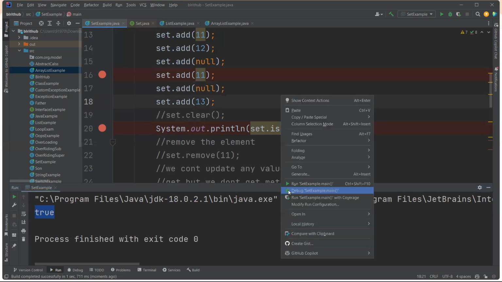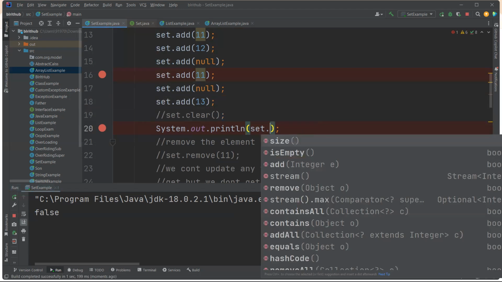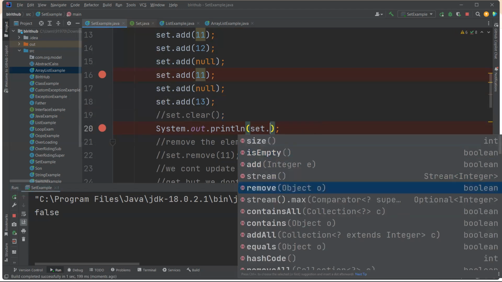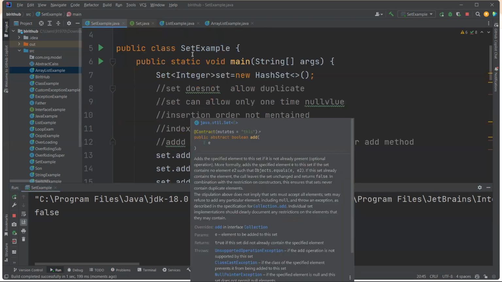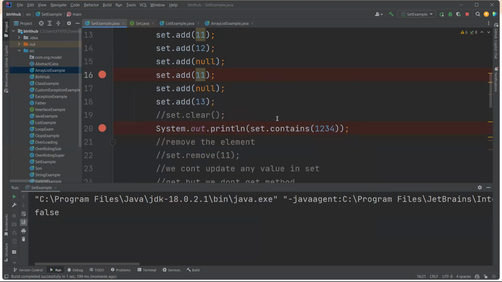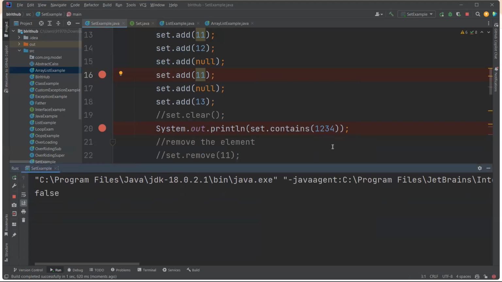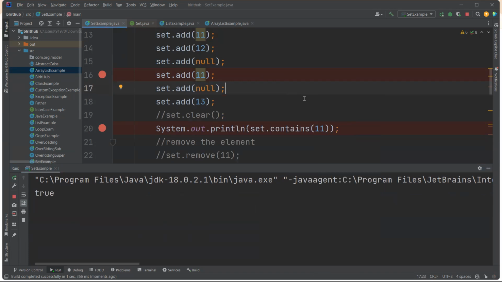Okay. Now again, I'm commenting out that line. Then what happened? False. This is the set methods: add method done, size done, isEmpty done. Remove, anyway, we are removing the object. Contains: is 1, 2, 3, 4 there in that set? No, then it does not contain it. That means it will give false. Contains 11 element again? Then it should give true. True. Okay.